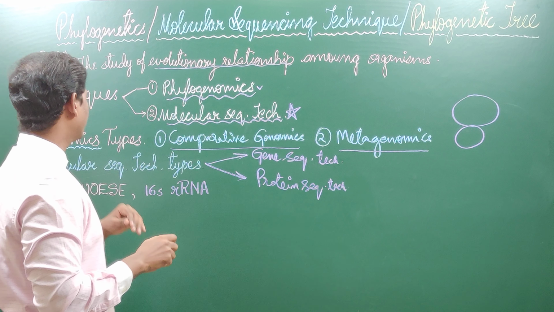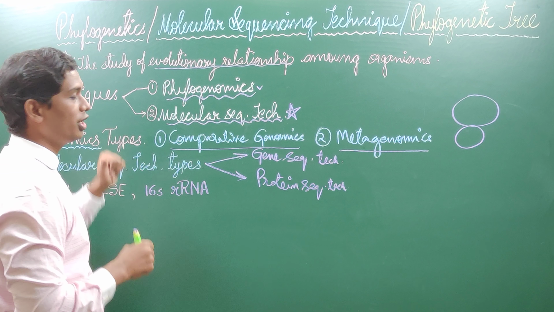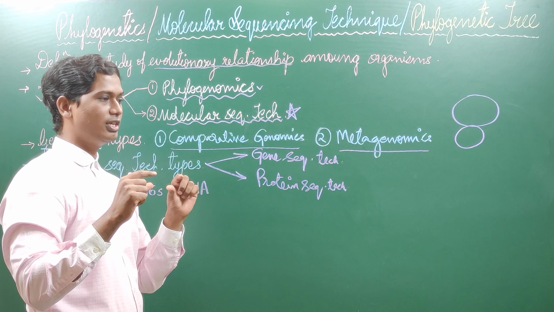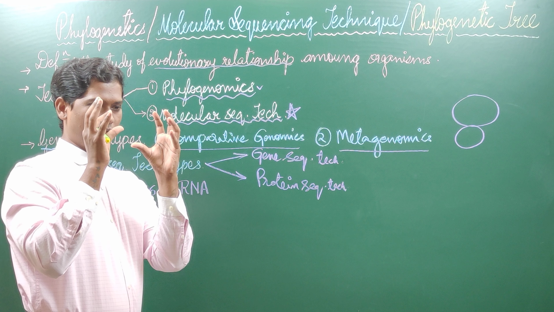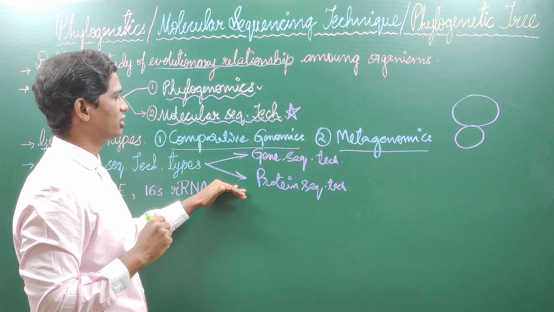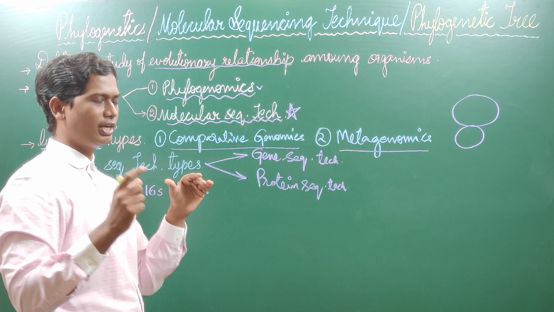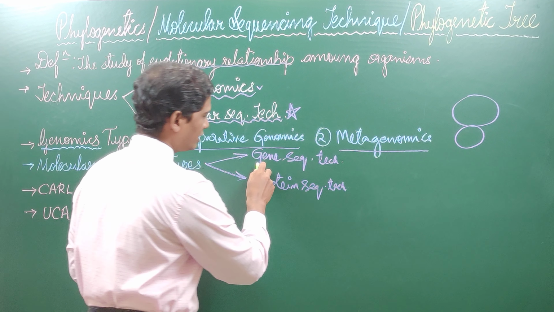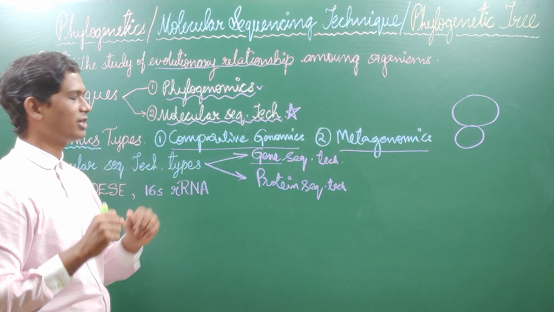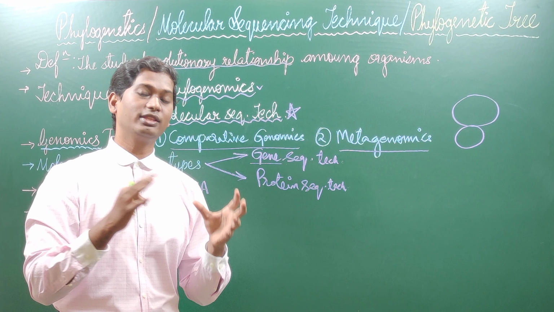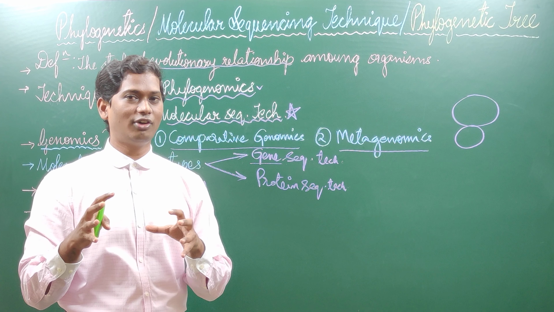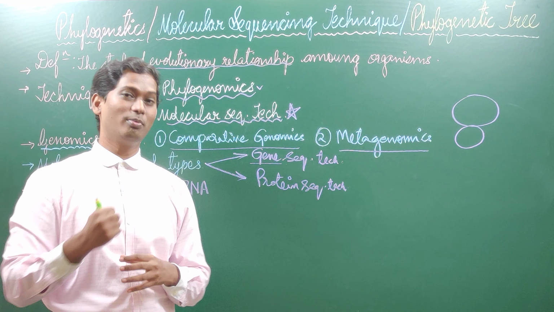See friends, when you want to sequence, why am I speaking about molecules? Because this is the basic infrastructure. When you compare molecules, especially gene or genome, genome is considered the basic infrastructure of an organism. I am not doing the traditional comparison like comparing anatomy or morphology. Would you compare the morphology of yeast and humans?